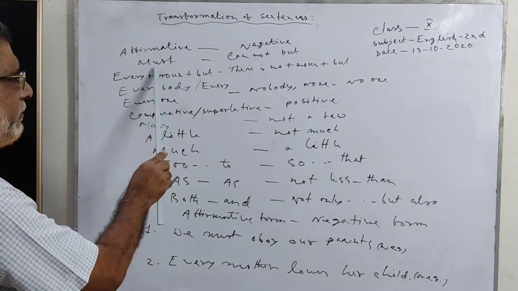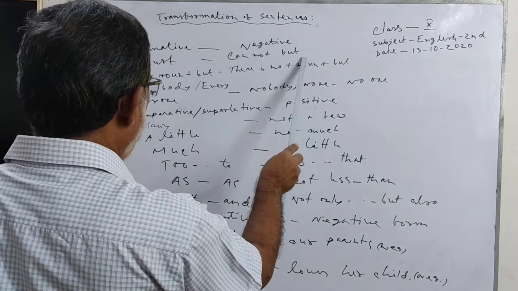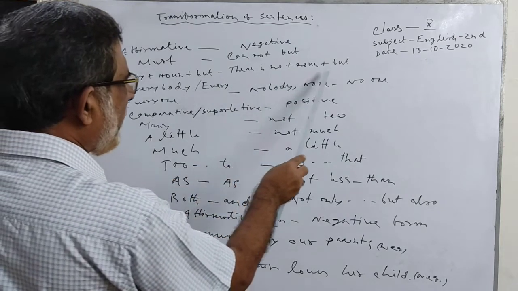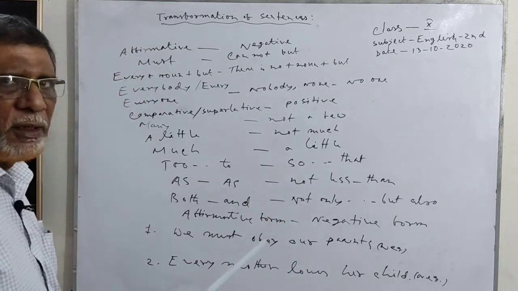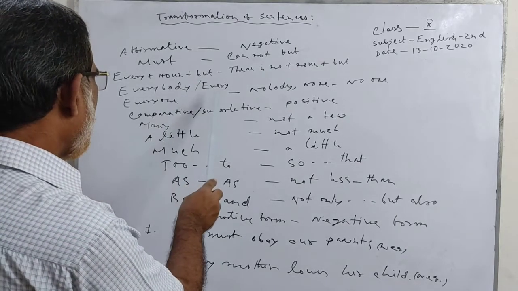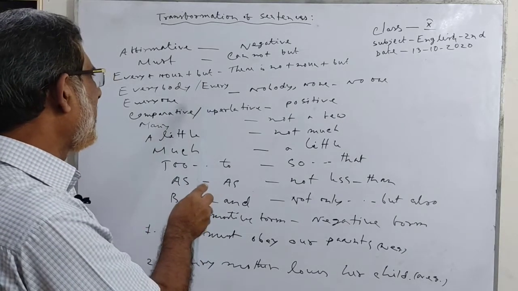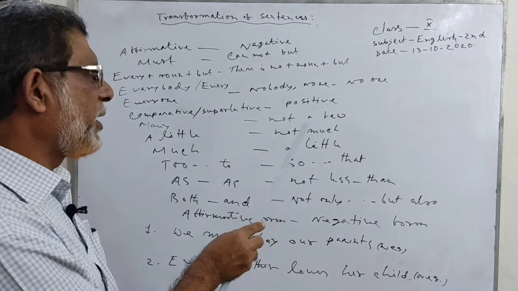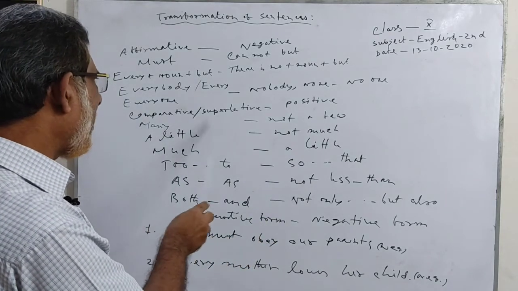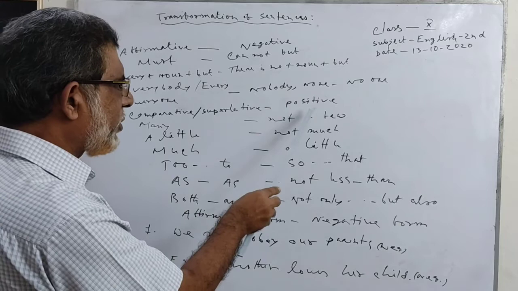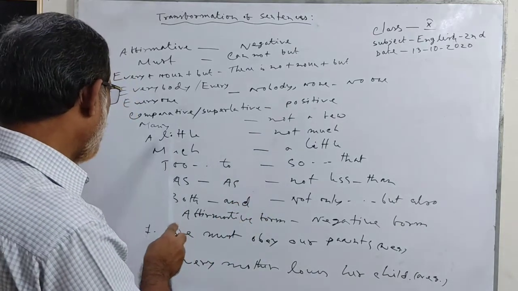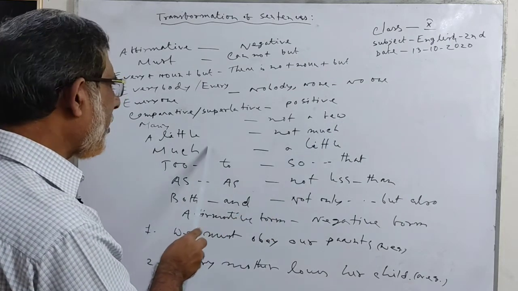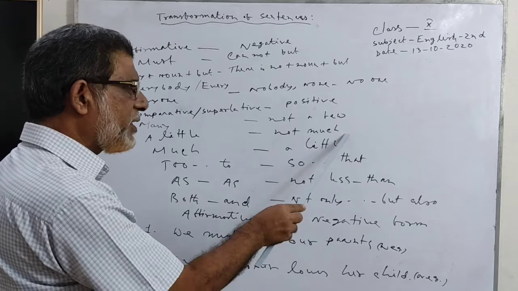Must, affirmative form; cannot but, negative form. Every plus noun plus verb, affirmative form; there is no plus noun plus verb, negative form. Everybody or every or everyone, affirmative form; nobody, no one, none, negative form. Comparative degree or superlative degree, affirmative form; positive degree, negative form. Many, affirmative form; not a few, negative form. A little, affirmative form; not much, negative form.